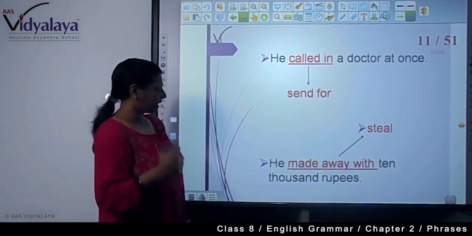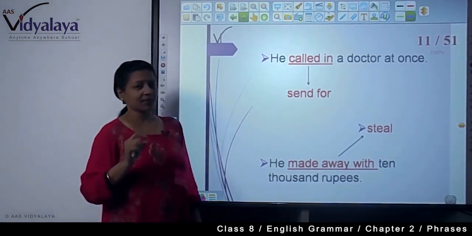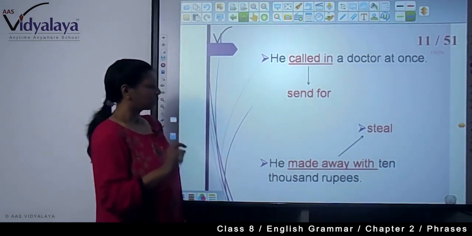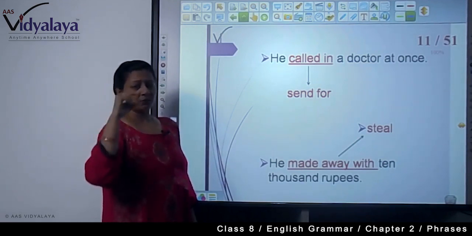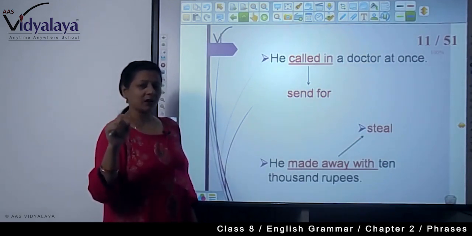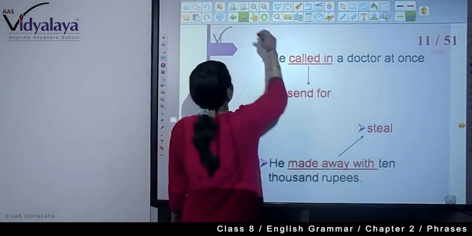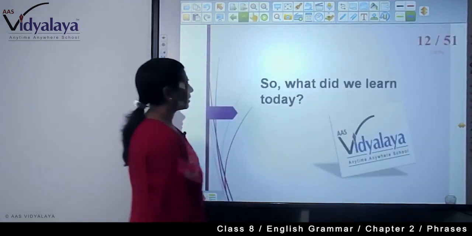He made away with 10,000 rupees. What is the meaning of made away with? Made away with means he stole. So this is a phrasal verb. It is starting with the verb, but its meaning is different. So we are calling it phrasal verbs.